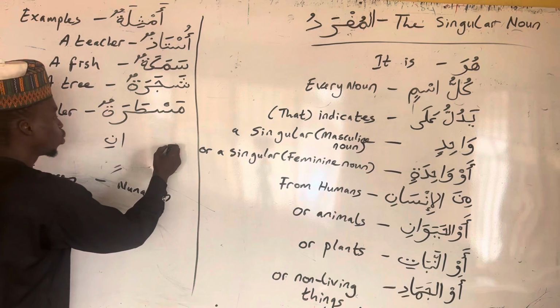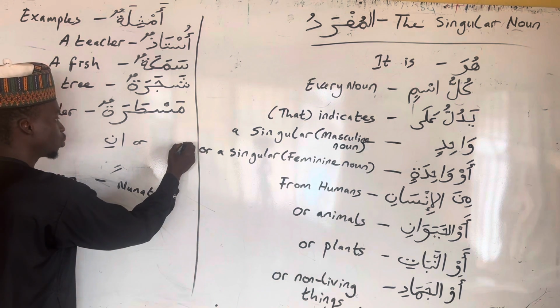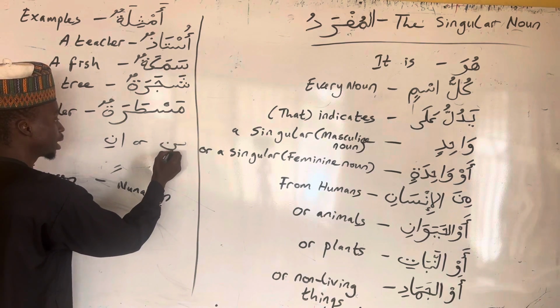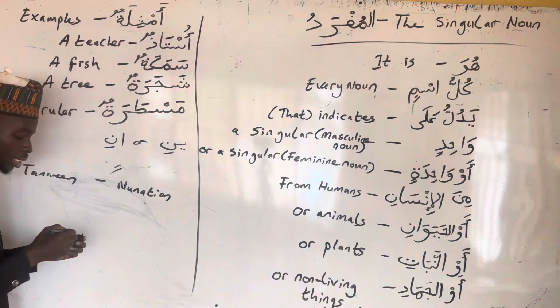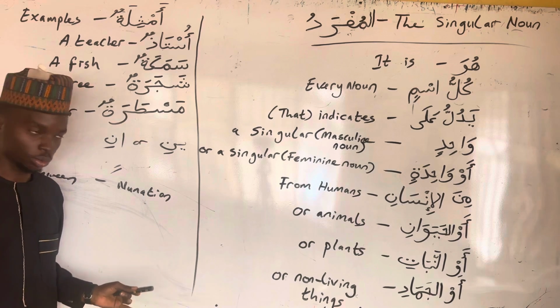Or the word ends with yaa followed by a nun that takes on a single kasra. Automatically, the word cannot be a singular noun.